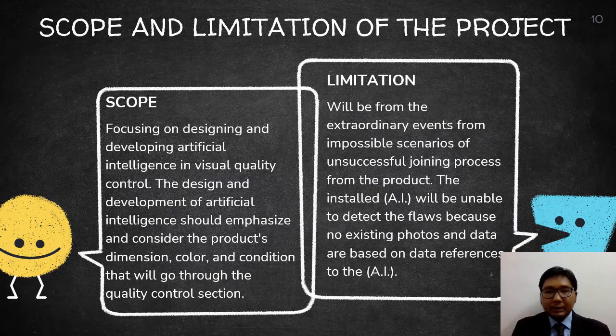The scope for this project is focusing on designing and developing artificial intelligence (AI) in visual quality control. The design and development of artificial intelligence should emphasize and consider the product's dimension, color and condition that will go through the quality control section.